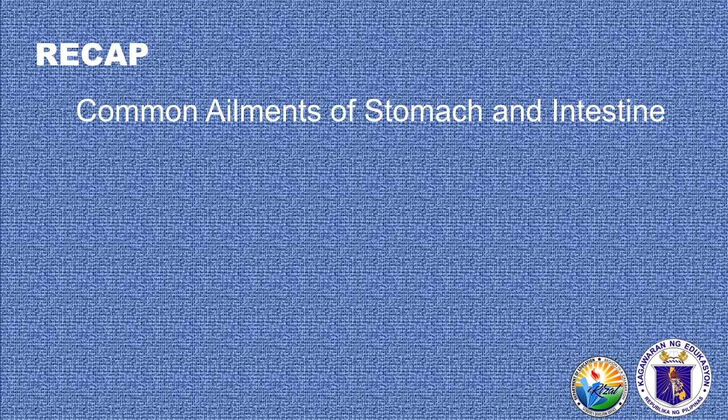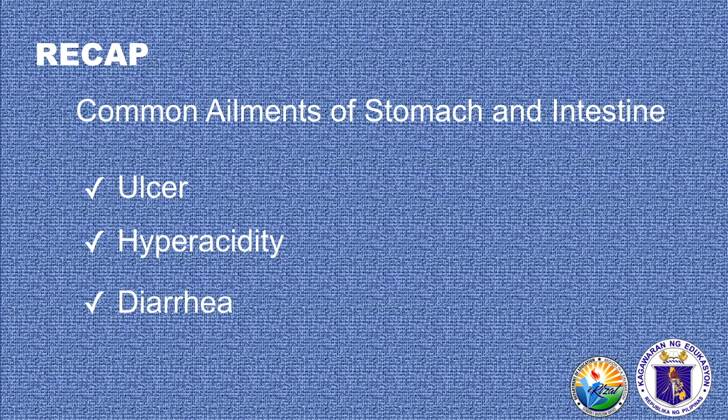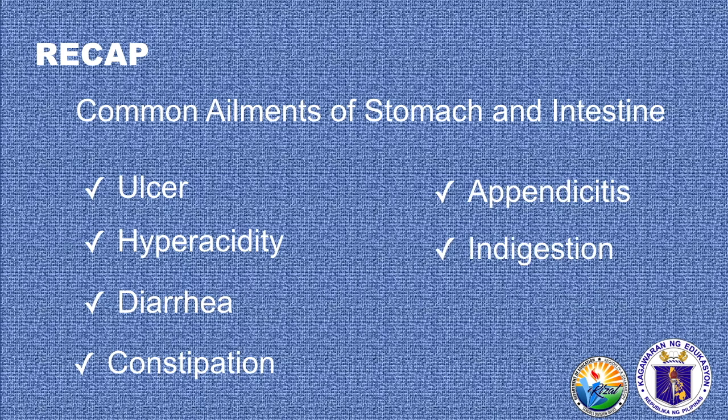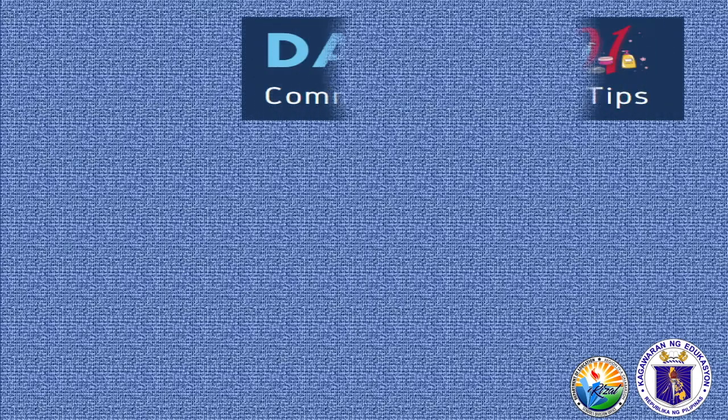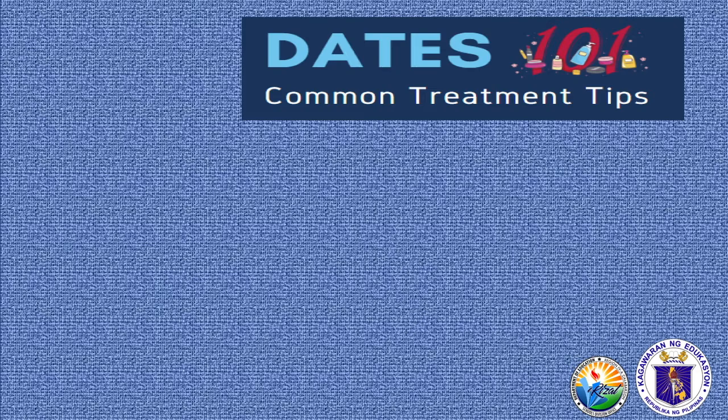First, we have discussed the common ailments of the stomach and intestine. So they are ulcer, hyperacidity, diarrhea, constipation, appendicitis, indigestion, and gastroenteritis. We've also discussed some common treatments. So, in order for you to easily understand the treatment of these stomach and intestine ailments, you'll just have to remember DATES. So, this is our DATES 101 common treatment tips.